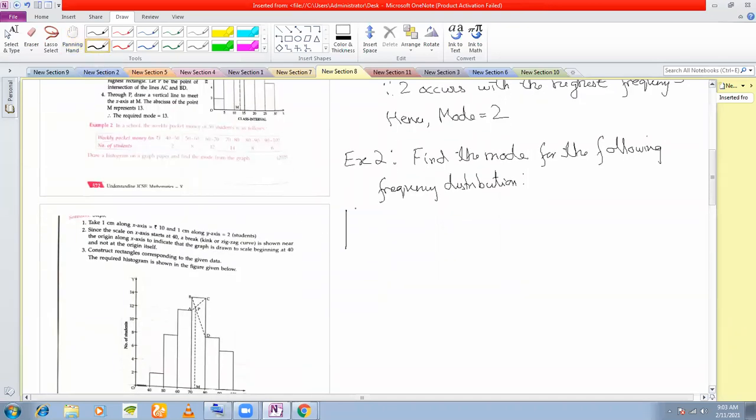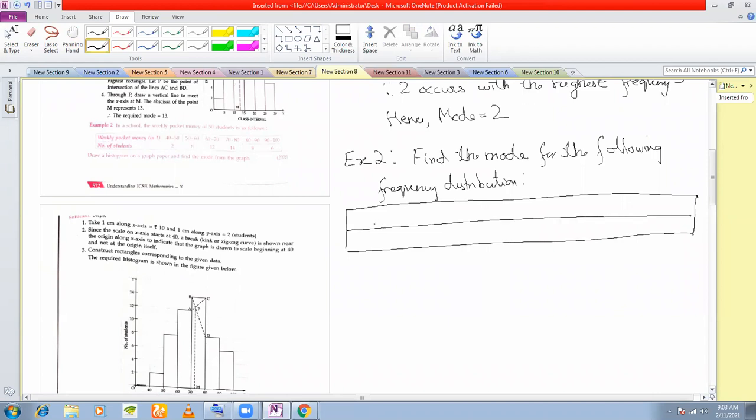The frequency distribution given here is marks obtained out of 10 and number of students.